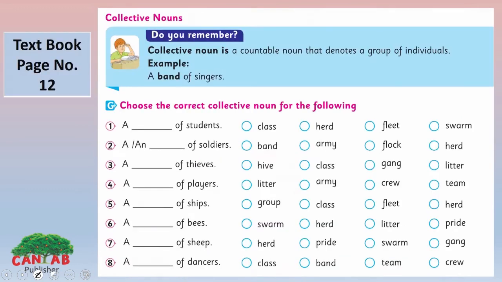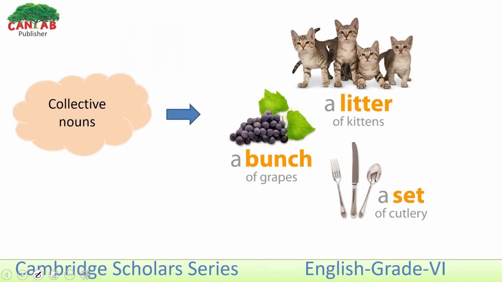Now, let's move to the collective nouns here. What are the collective nouns? A collective noun is a countable noun that denotes a group of individuals, like a band of singers here. Let me give you another example. The group of kittens here. We will call it a litter of kittens.